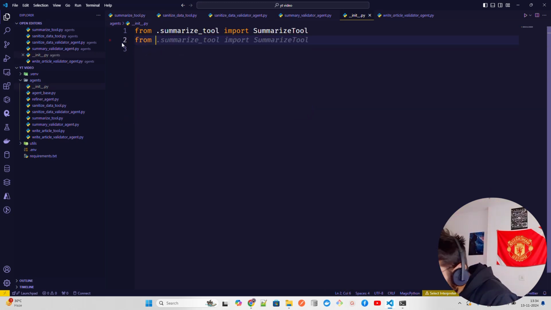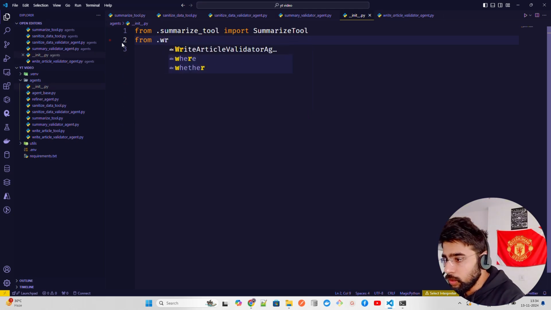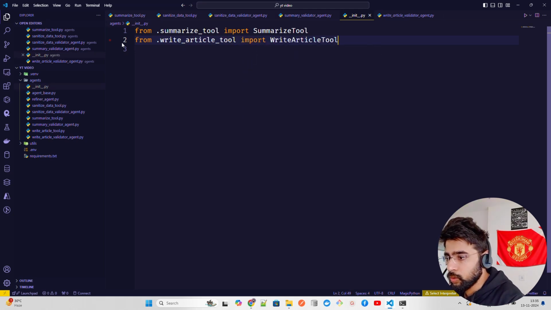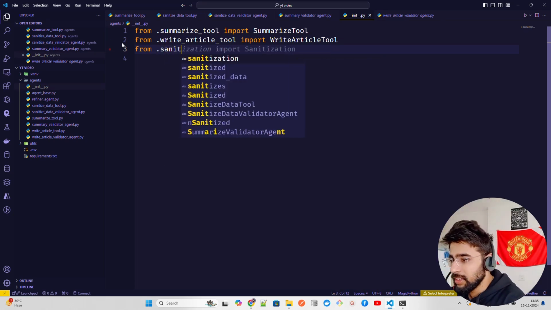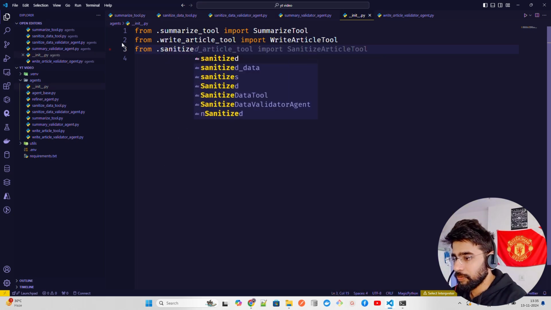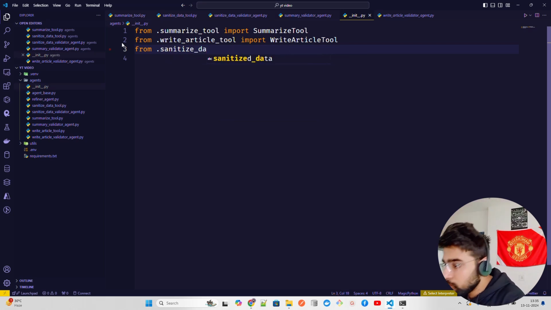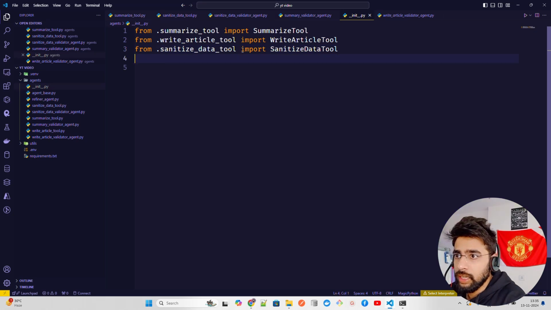From the second one, we write article tool: from write article tool import write article tool. Then sanitize data tool: import sanitize data tool. Now these three are the tools that we created, right?